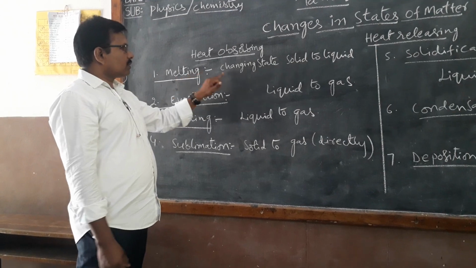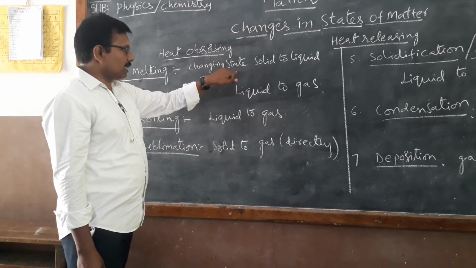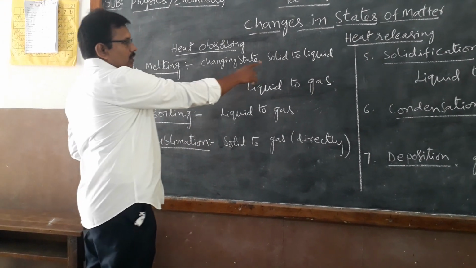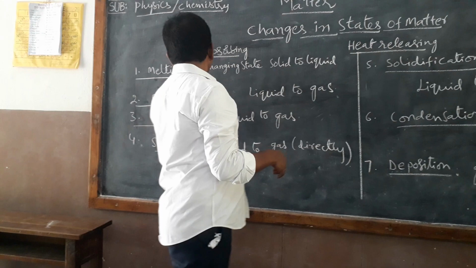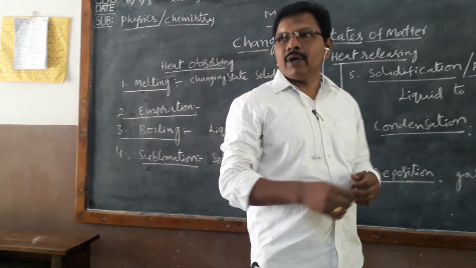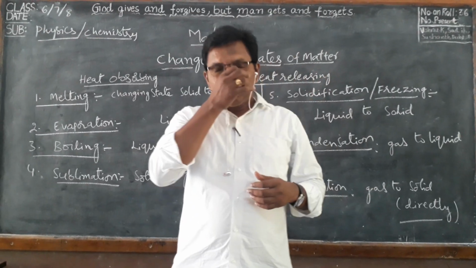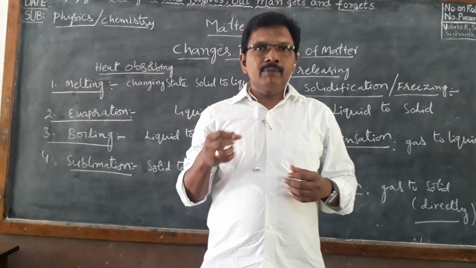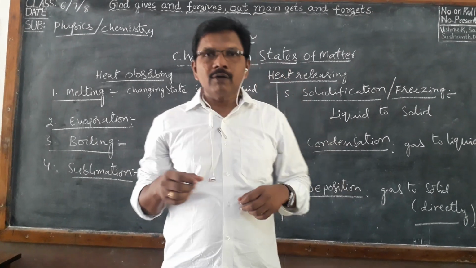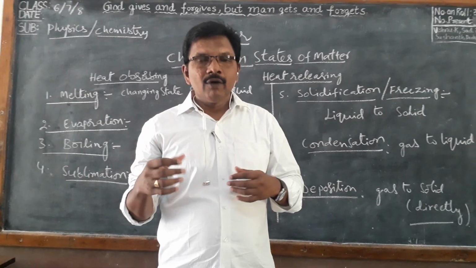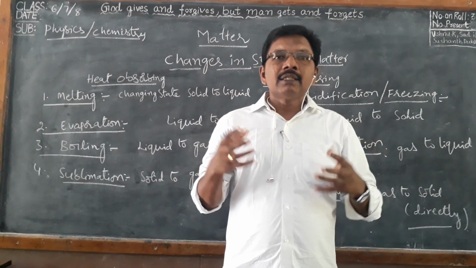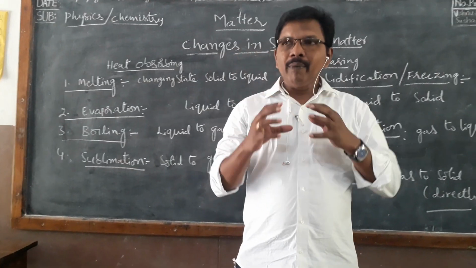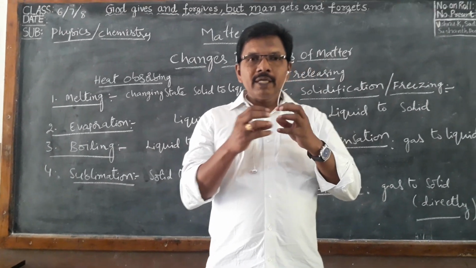Melting means a change in the state from solid to liquid. This process is called melting. How does it happen? When we heat any matter, that matter absorbs heat. Inside the matter, particles absorb heat and gain energy. When particles gain energy, they vibrate vigorously, and because of the vibration and movement, their bond decreases.